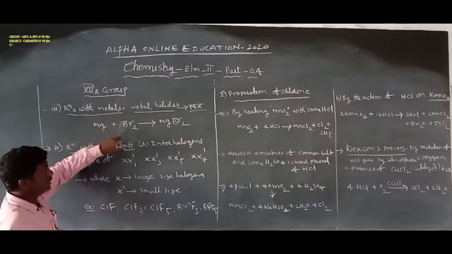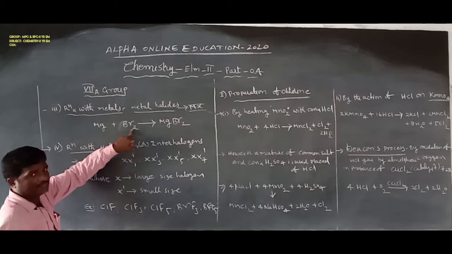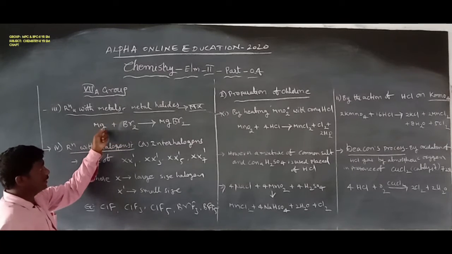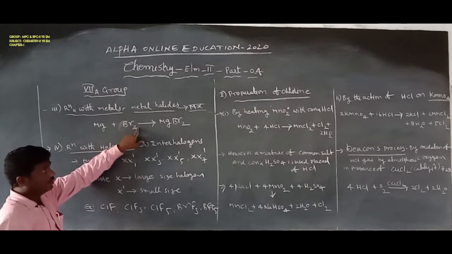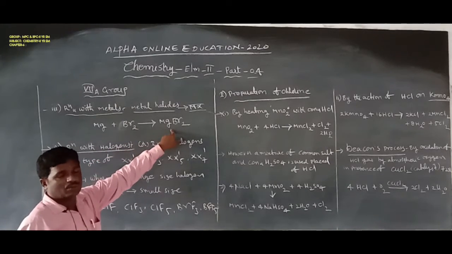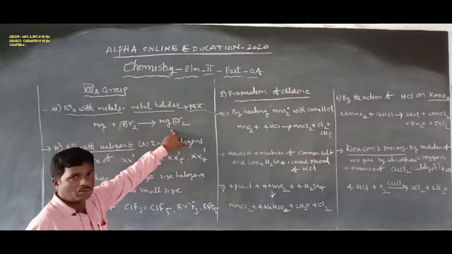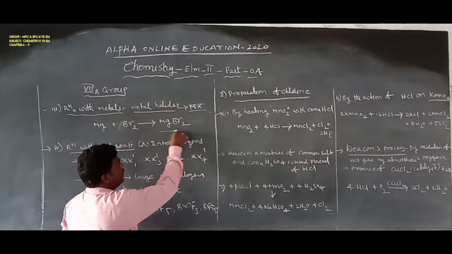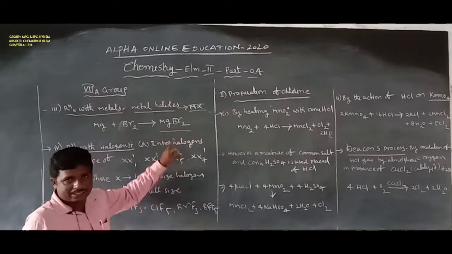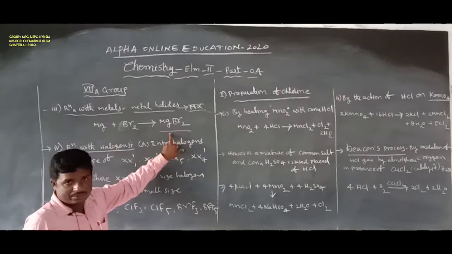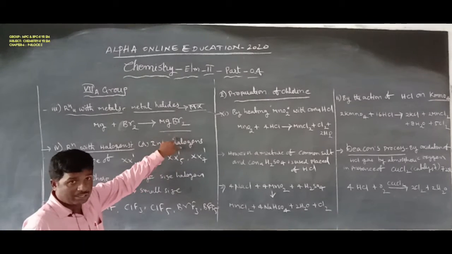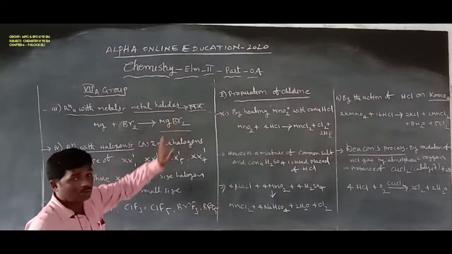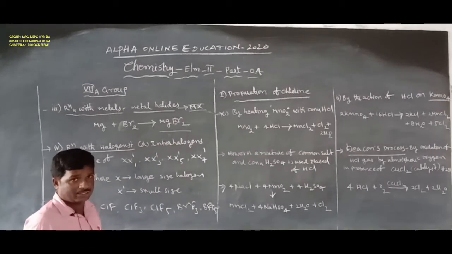Magnesium metal combines with the halogen element bromine. Magnesium treated with bromine forms magnesium bromide. Magnesium bromide is the metal halide of the magnesium metal. Magnesium is the metal, and bromine is the halogen element.